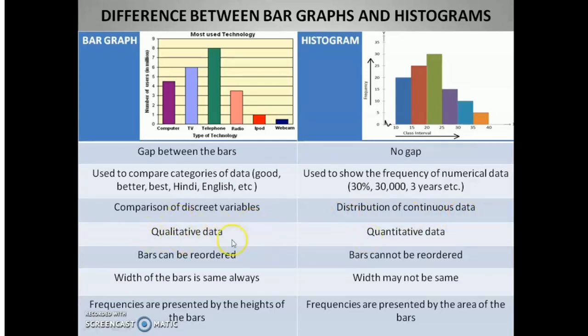Bar graphs are used for qualitative data, while histograms are used for quantitative data. Bars in a bar graph can be reordered, but in histograms we cannot reorder the bars. The width of the bars in a bar graph is always the same, but in a histogram the width of the bars or columns can be changed. Finally, in bar graphs, frequencies are represented by the heights of the bars, while in histograms the frequencies are represented by the area covered by bars. So these are the differences between bar graphs and histograms.